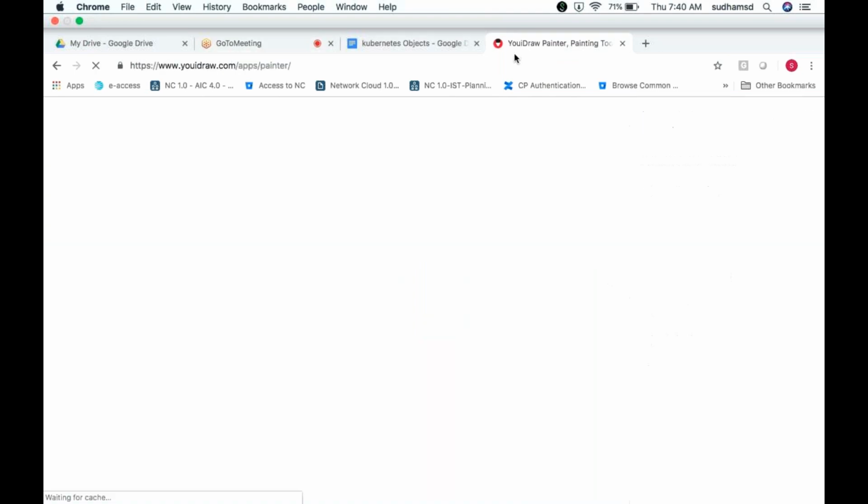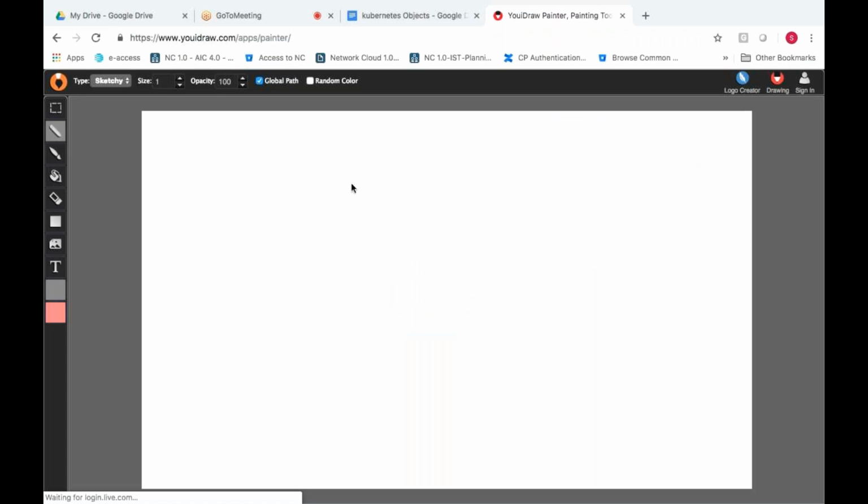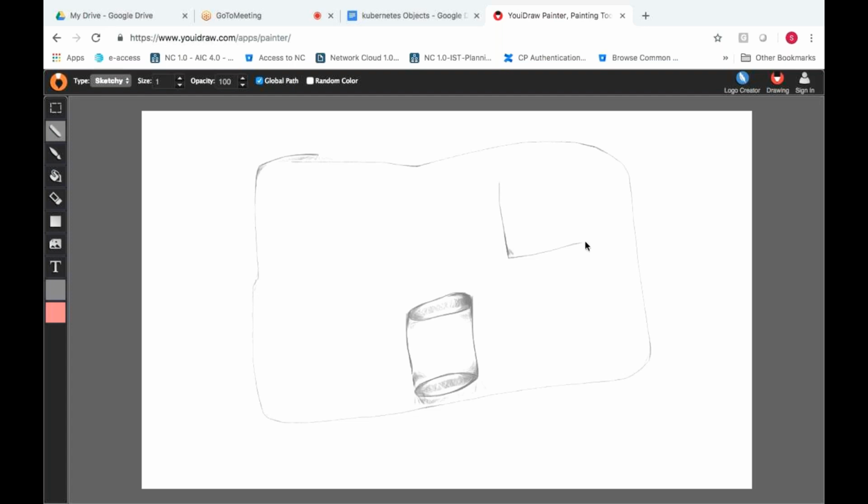I'll show you the diagram once again, and then we can go theoretically. So yesterday I created a pod. Let's say this is my pod. Now we are creating a volume. Let's assume that this volume is nothing but an emptyDir volume, which you are creating. I'll draw it in a cylindrical form so that you can understand. I am trying to create a container here. Yesterday we created two containers.